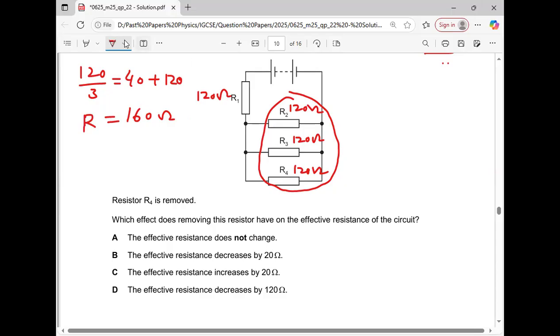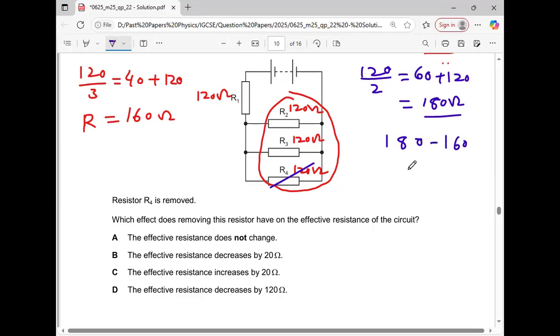Okay. Now we have removed this resistor. Only two resistors are left. Now the equivalent resistance of the parallel combination will be 60. And this was in series combination, so 120 plus 60 is 180 ohm after removing R4. Now, what is the difference between them? Are they the same? No. 180 minus 160 is equal to 20.